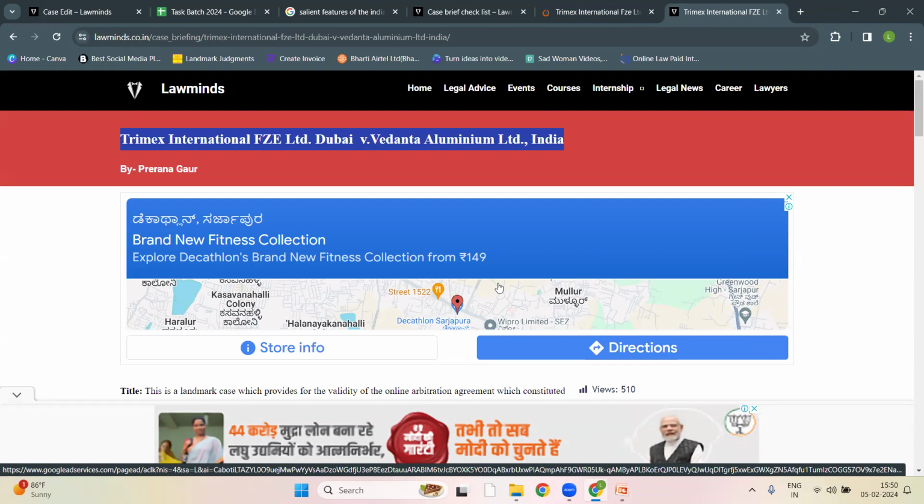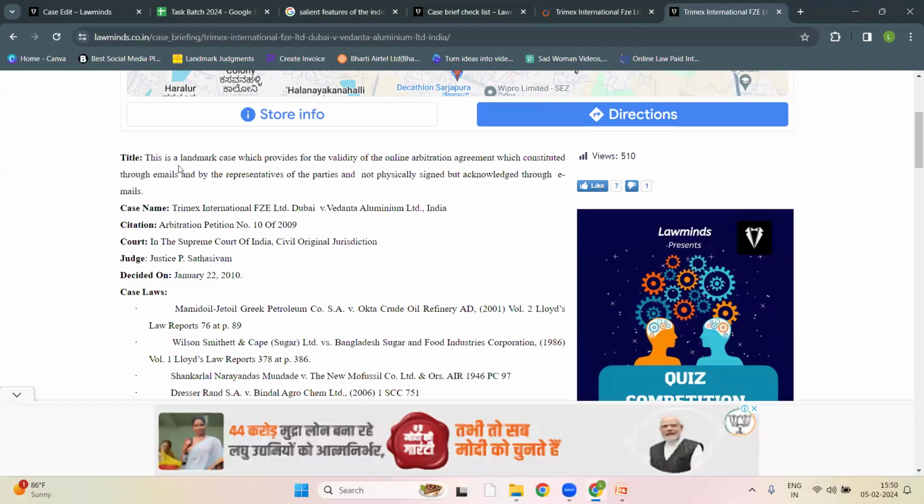And don't write the title initially, you can't write. First of all, you have to fill all the blanks, then you can write the title. See, if you go through this title, you will definitely get to know about what is in the case. This is the landmark case which provides for the validity. See, यहाँ पे conclusion भी दे दिया क्या है जजमेंट का, कंक्लूजन भी दे दिया ना.